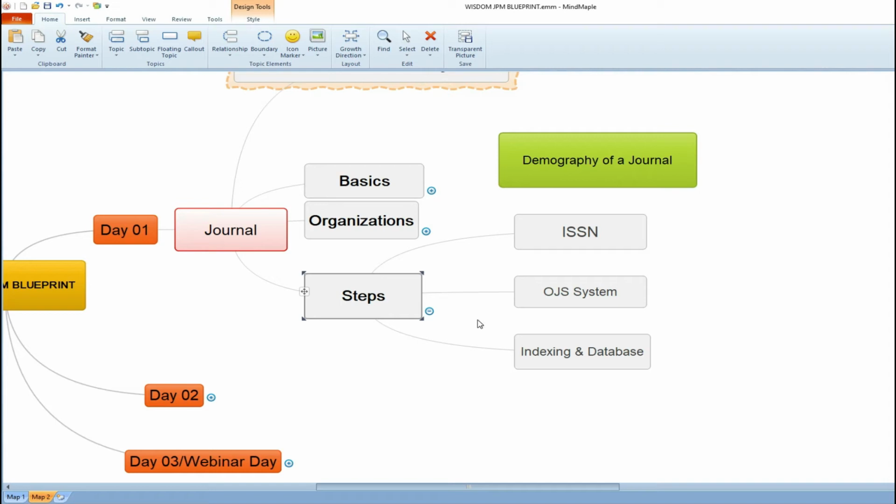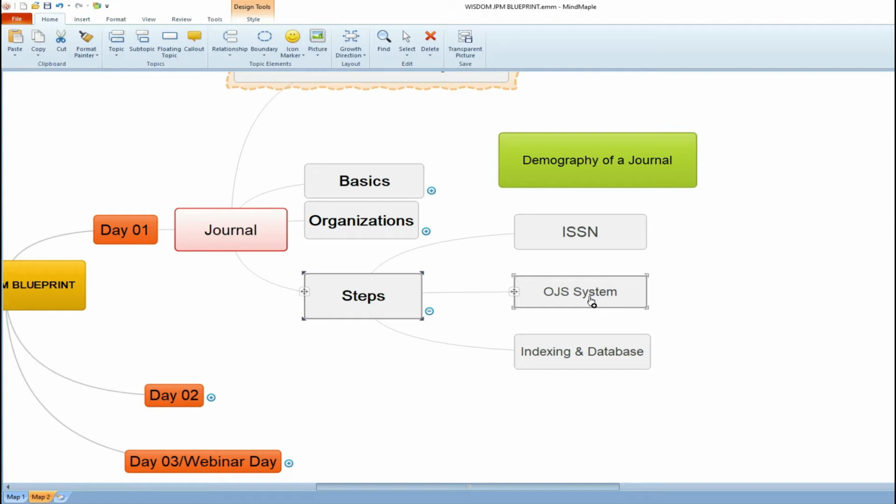So in this video, we will learn about the OJS system. We have come to know about the ISSN number, something that we apply for when we have something in our hand, the first copy of the issue. The process from which the first copy has appeared into our hand is through the OJS system. So mainly, the production and management system is the OJS system.